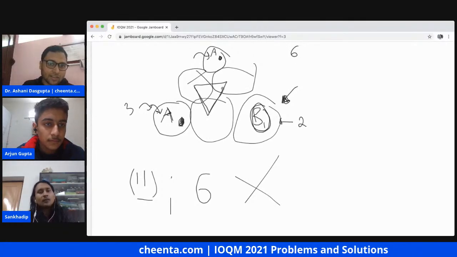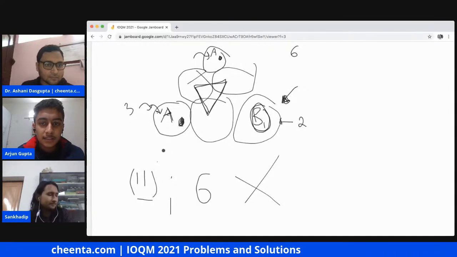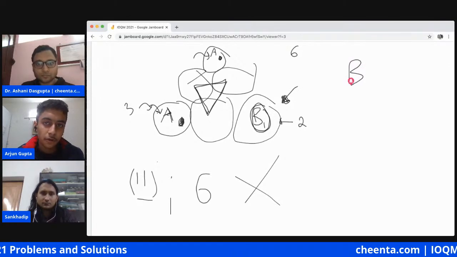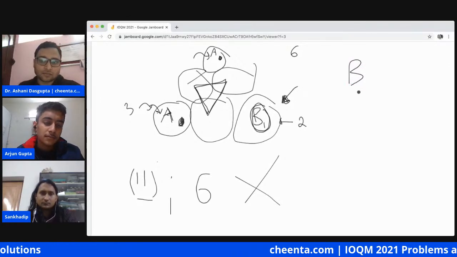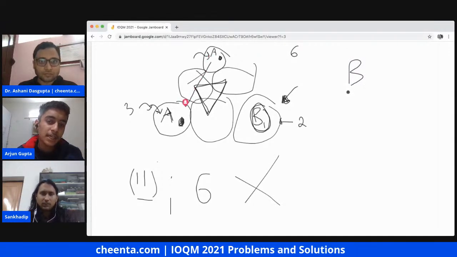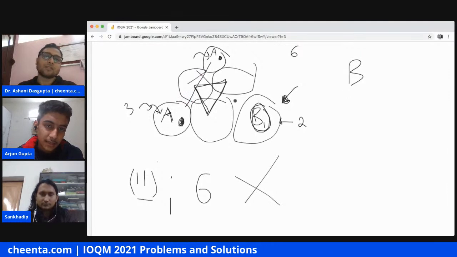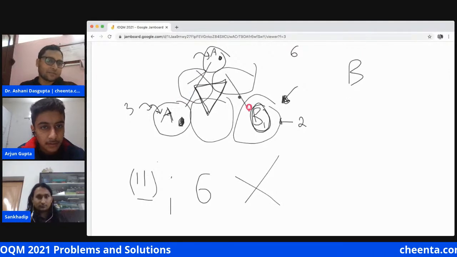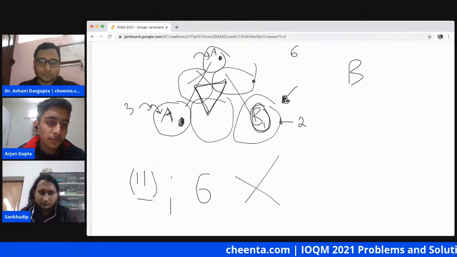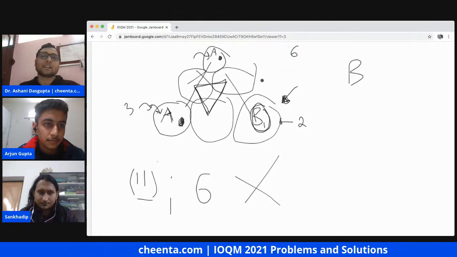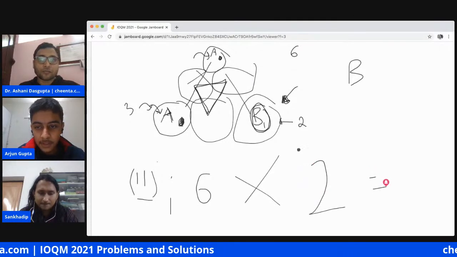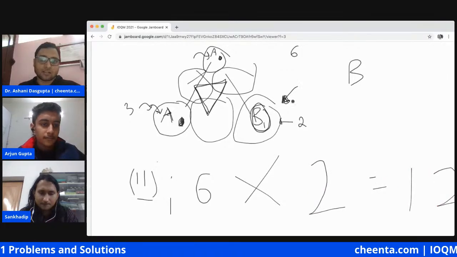Then what happens to the internal block? Now let's consider the other B block. Either it will come between these two A neighbors or between A and B neighbors. It doesn't matter, because we can do it by reflection. After that the C's will be fixed automatically. So there are two choices, really, so 12 for the non-repeated one.